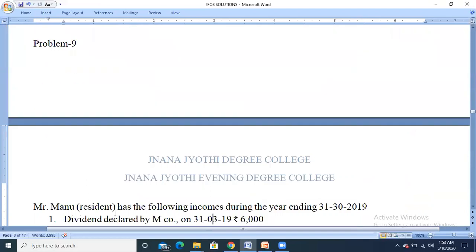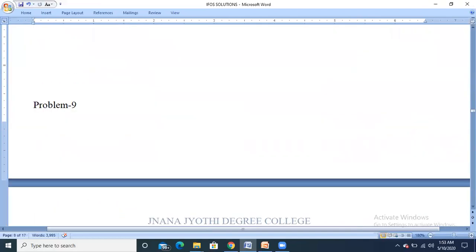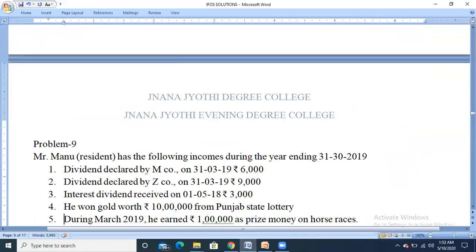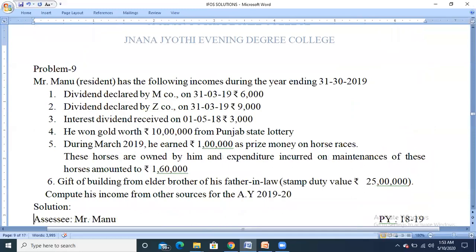Next, we move on to the next problem. Problem 9. Mr. Manu, resident, has the following income during the year ending 31st March 2019. Dividend declared by M company on 31st March 2019, that is in the previous year.